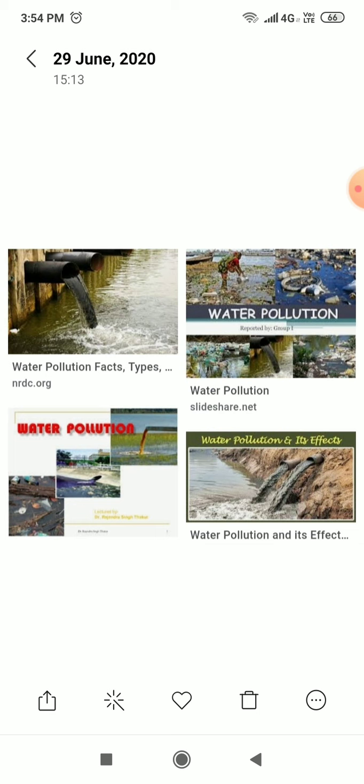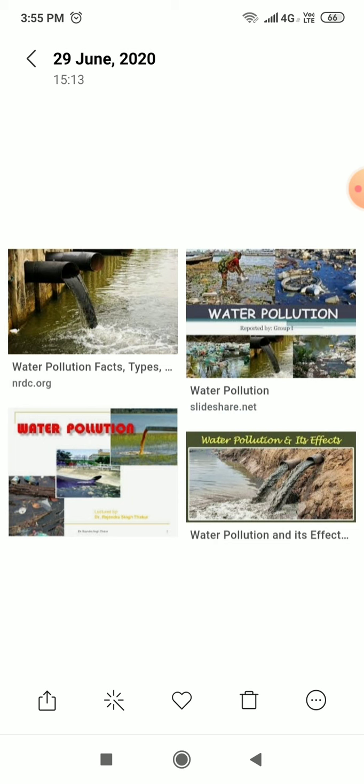And what are the harmful effects of water pollution? Due to water pollution, the water animals like fishes get killed, and even the water plants also die due to water pollution. And it also makes the environment dirty, right? So we should avoid water pollution.